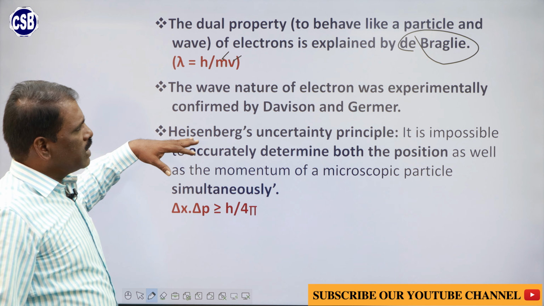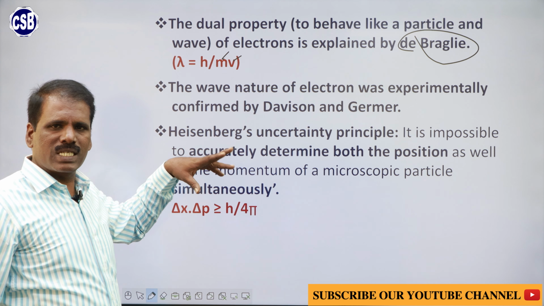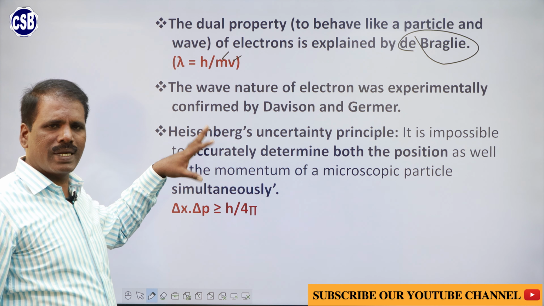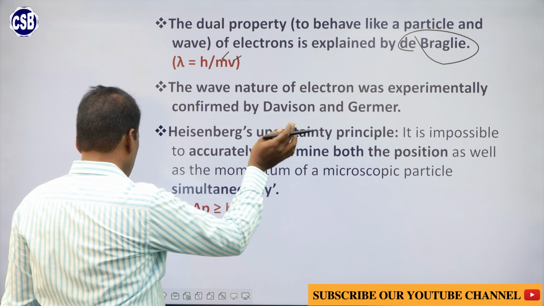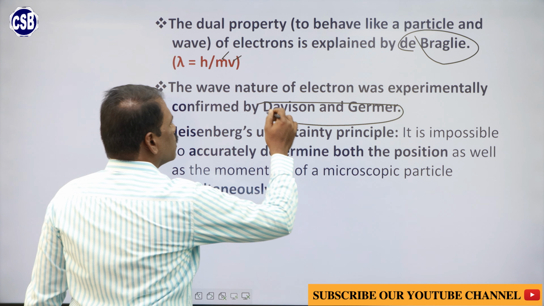The wave nature of the electron that was explained by de Broglie was later proved by Davisson and Germer. It is confirmed by Davisson and Germer.